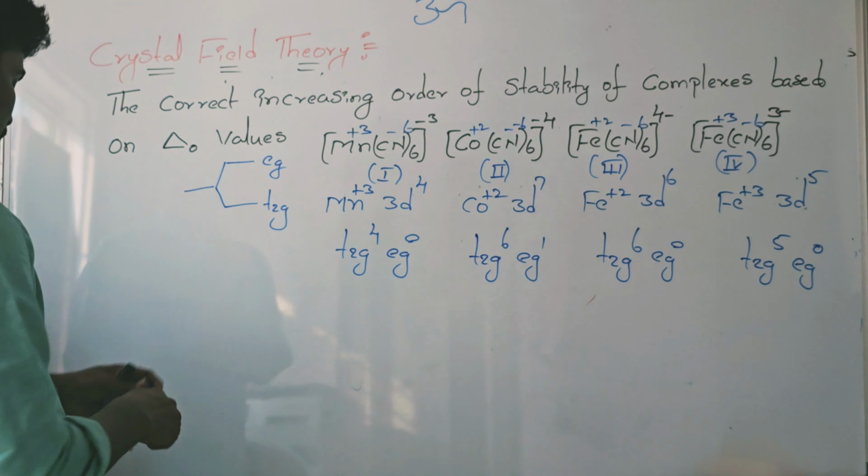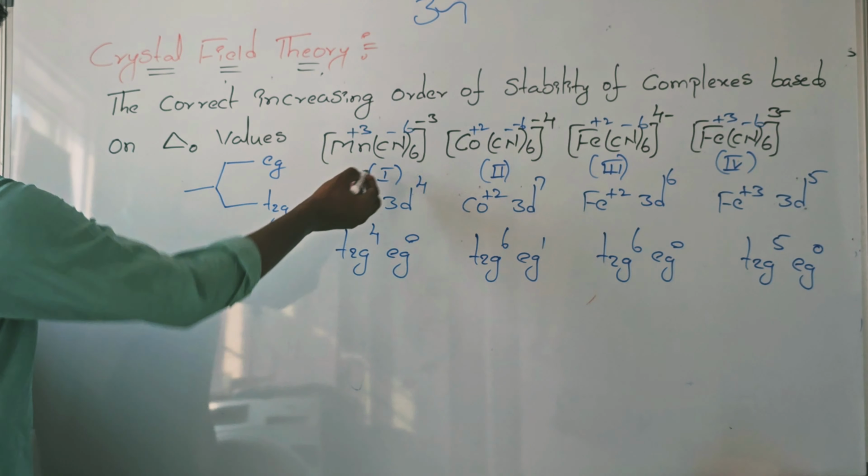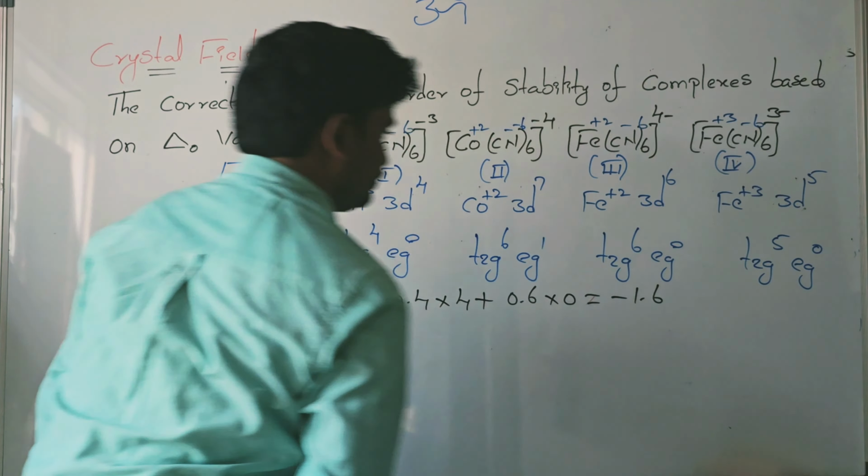Now observe the crystal field stabilization energy value of each complex. First complex: minus 0.4 into 4, since four electrons are present, plus 0.6 into 0. So what is that value? Minus 1.6.